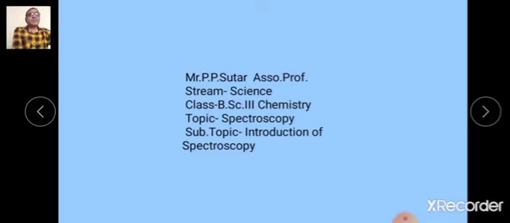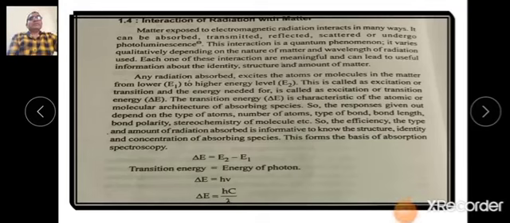Students, in the previous lecture, we have studied some points from the spectroscopy topic. Today, we are proceeding further. Students, this is the last lecture to study the topic Introduction to Spectroscopy. We will study the remaining points from the topics.